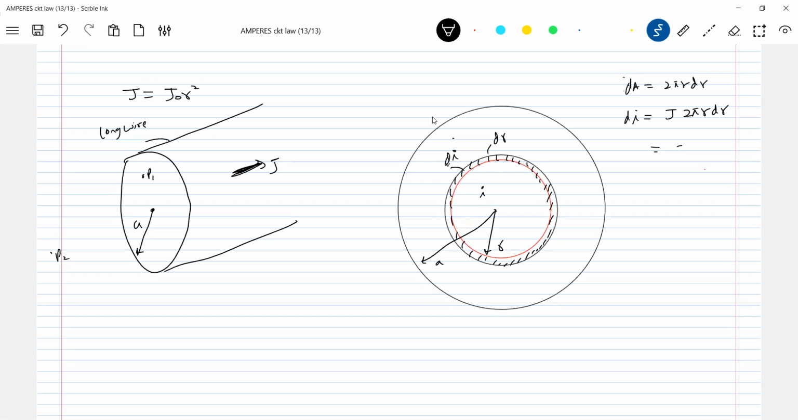Now what is the current density value? J naught r square. So dI is 2 pi J naught r cube dr. How much current is enclosed in an Amperian loop of radius r? There's a loop, there's the surface of the wire.